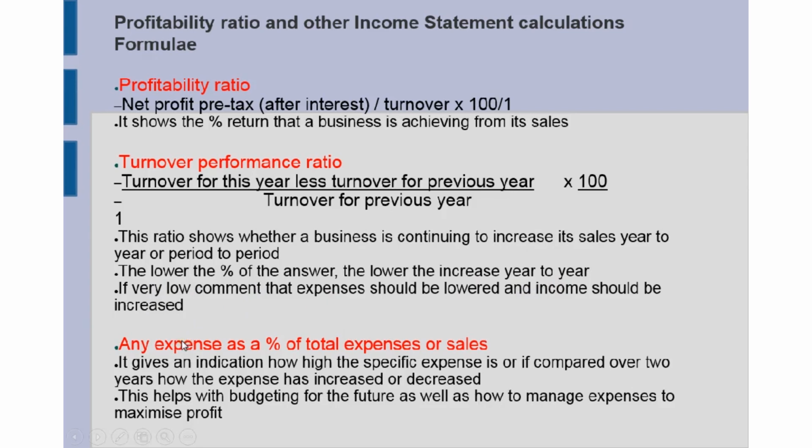For the income statement calculations, they can also ask you to calculate any expense as a percentage of the total sales, total expenses, or as a percentage of the sales, depending on what the question states. And this will then give an indication of how high the specific expense is, or if it's compared over the 2 years, you can see how this expense has increased.